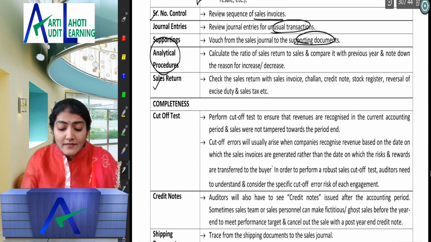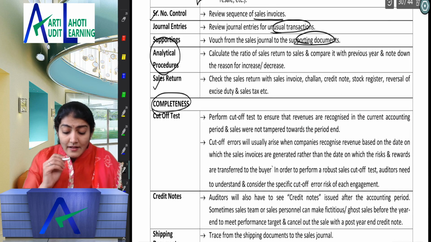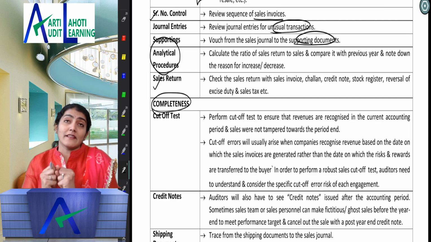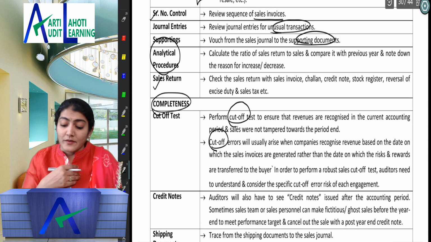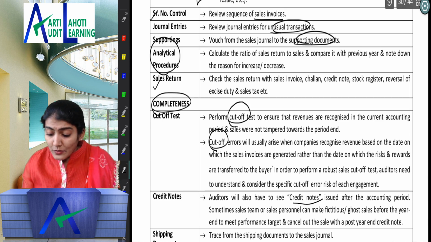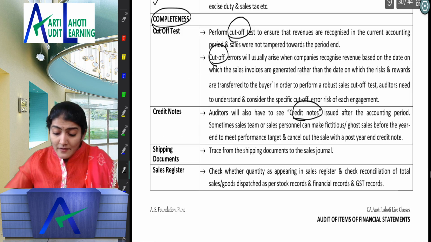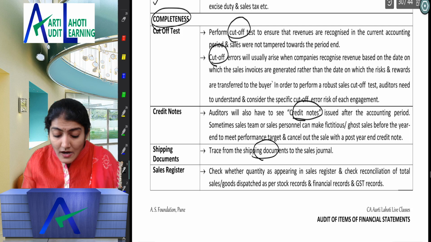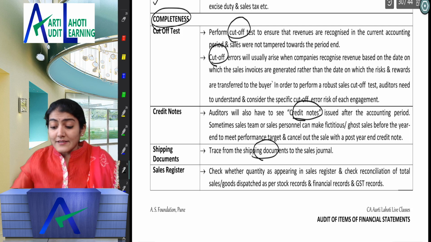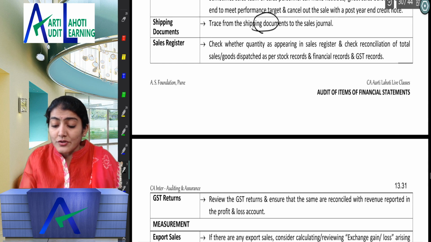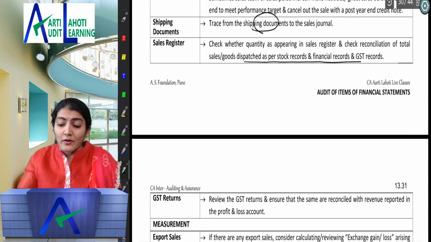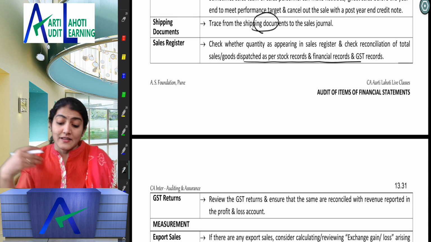After occurrence, now comes the completeness: whether all sales have been recorded. Very important for the income statement are the cut-off procedures. Then credit notes, that means the sales return. Then shipping documents, that is the goods outward note. Then the sales register quantity, and check reconciliation of the goods dispatched as per the stock records, financial records and GST records.